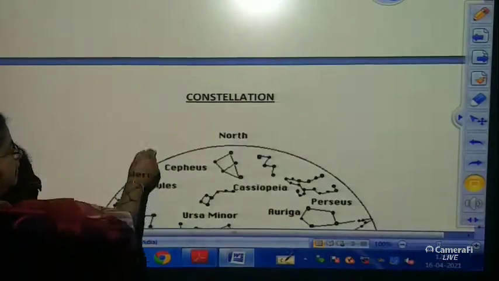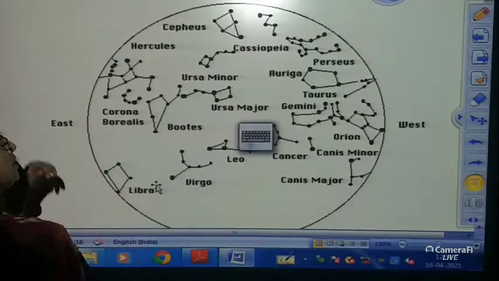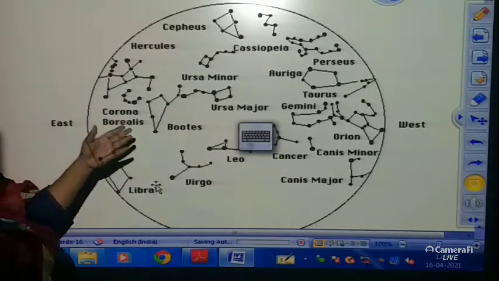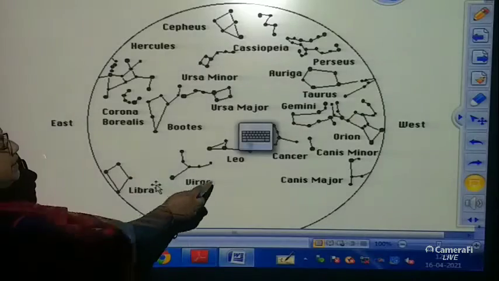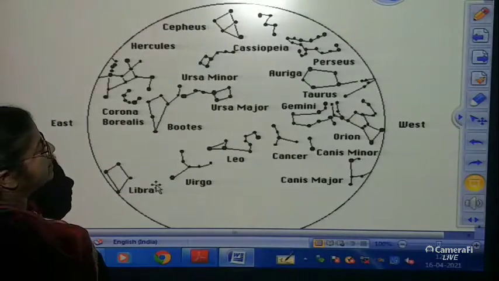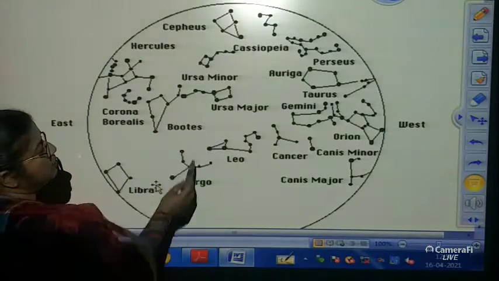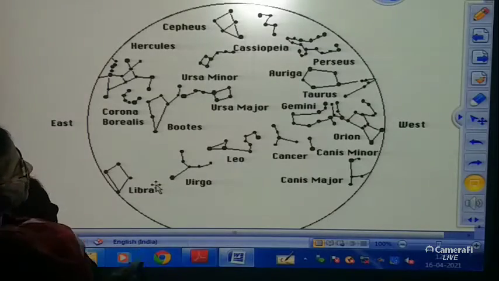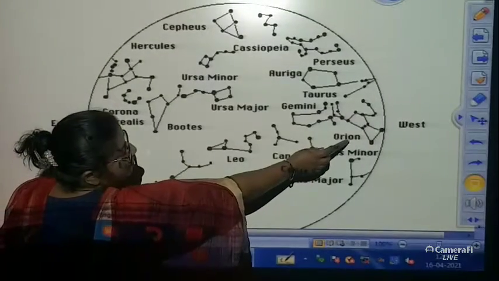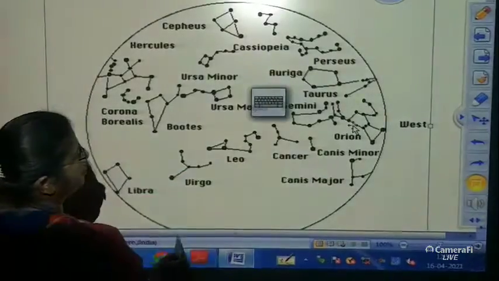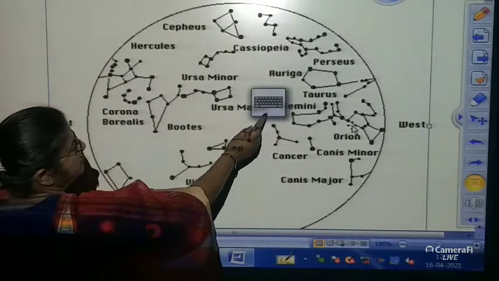Here we have the stars. They are the constellation stars. These are the names of all the constellation stars. You will find it in your book, the Ursa Major and the Orion. This portion is the Orion.